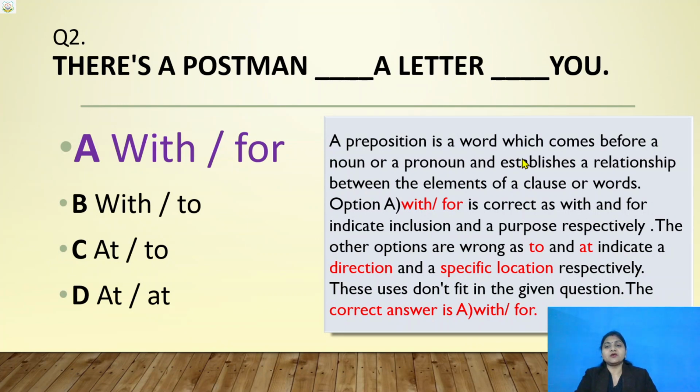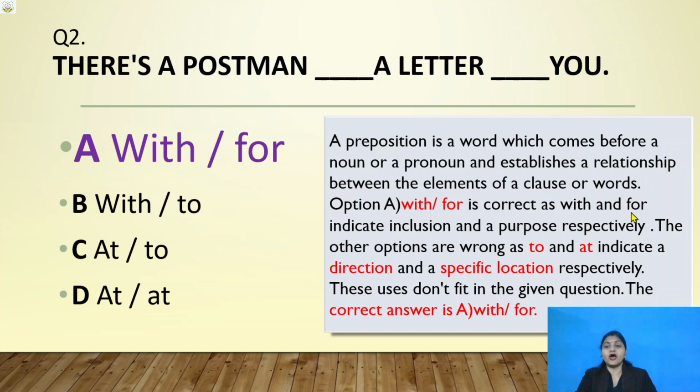Let us see what it says. A preposition is a word which comes before a noun or a pronoun, or it is written between a noun or a pronoun also, and establishes a relationship between the elements of a clause or words. This we know. What is a preposition? Now, option A, with, for is correct, as with and for indicate inclusion and a purpose respectively.